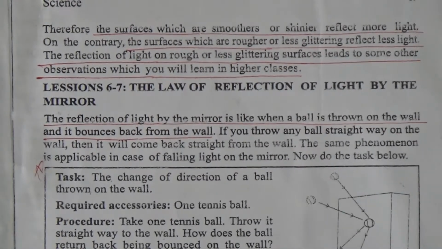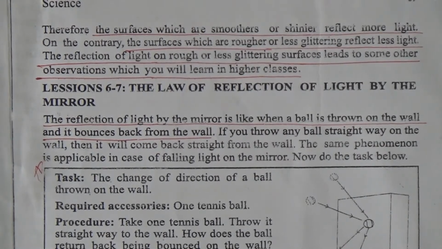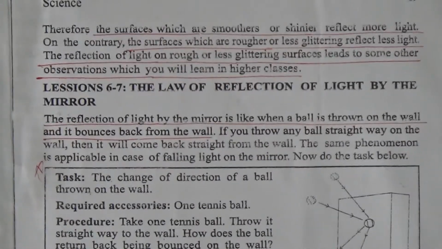If we take a tennis ball and throw it at a wall or a smooth place, if we throw it straight, it will come back in a straight way. If we throw the tennis ball at an angle, it will come back at the same angle. In this way, a reflection is created in the mirror too. When we shine the light straight on the mirror, the reflection will come back straight. Again, when we shine light at an angle, the reflection also comes back at an angle.